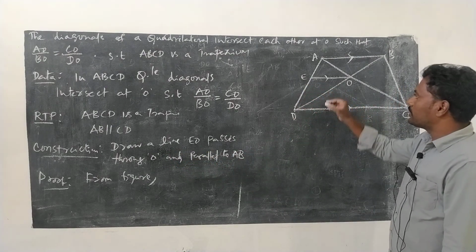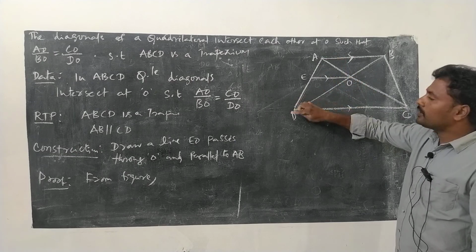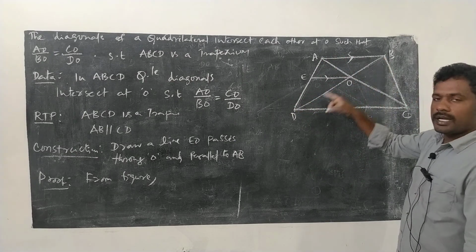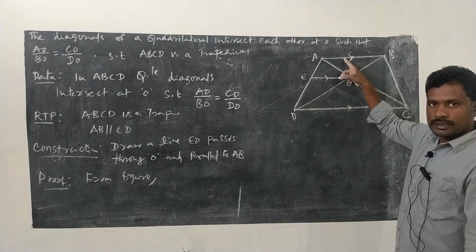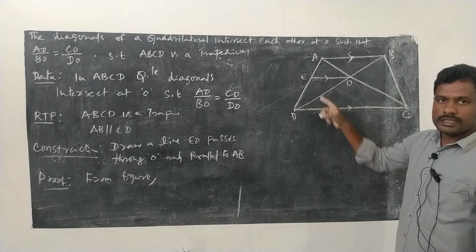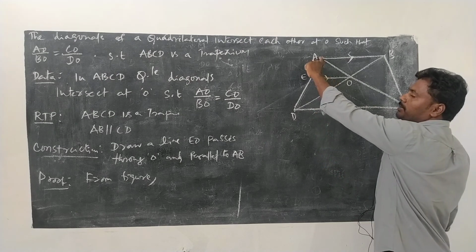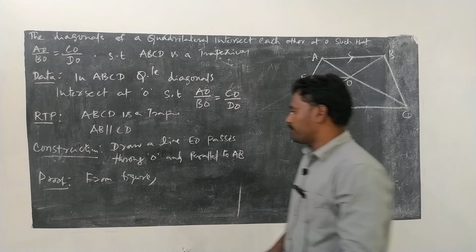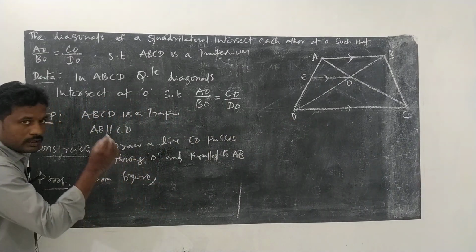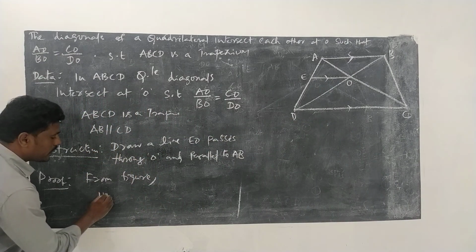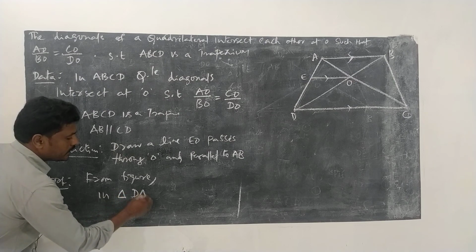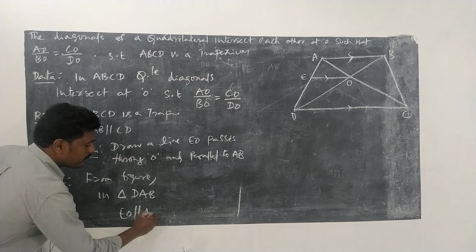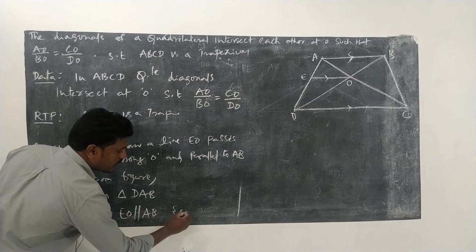So we know that according to the Thales theorem or basic proportionality theorem, in one triangle, if one line is parallel to the third side, it divides the other two sides in the same ratio. So in triangle DAB, EO is parallel to AB, since construction.